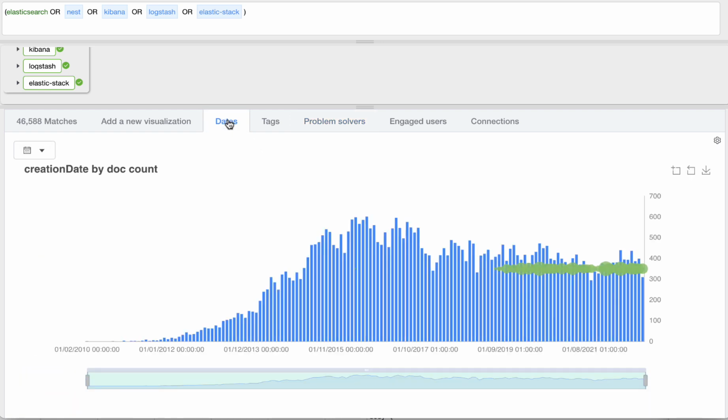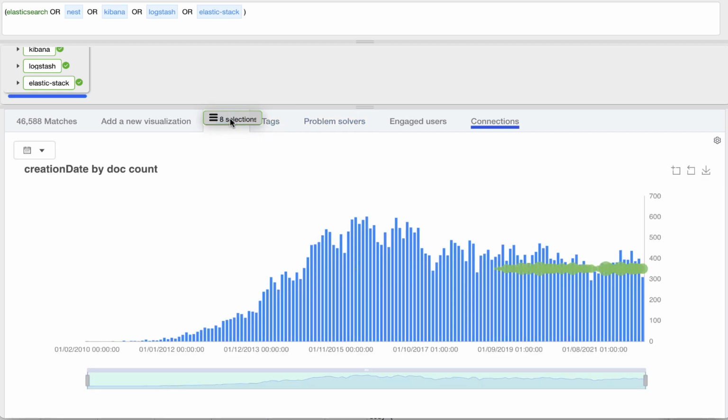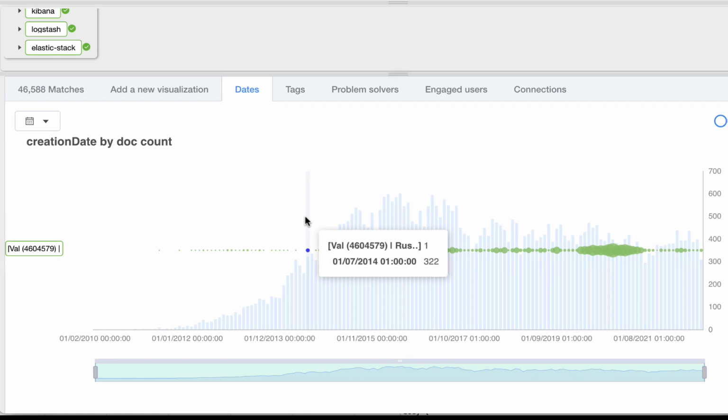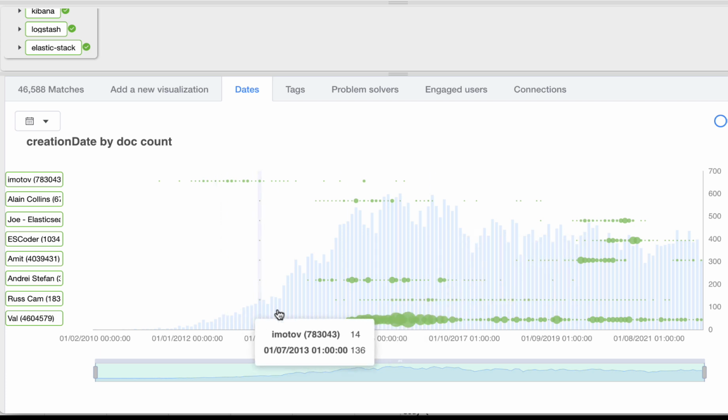The way we might do that is to pick up the selection of people here and drag them into our date visualization, and then view them as individual characters or swim lanes over time.